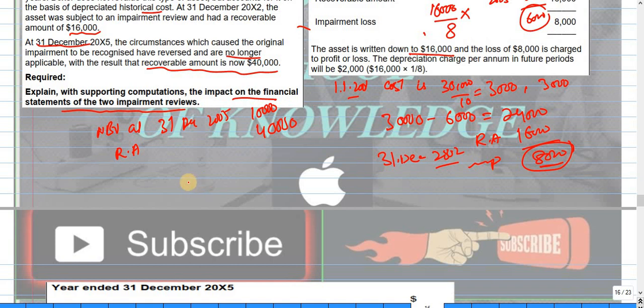So the cost is 30,000, and the total useful life is 10 years, and from 1st Jan to 31st December, it will be 5 years.